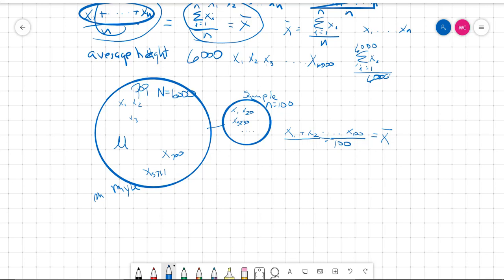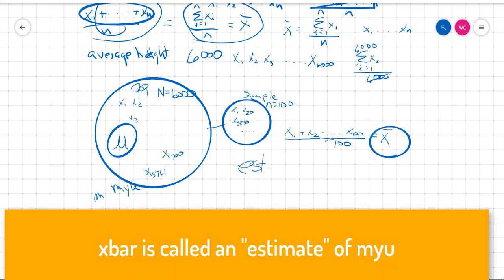So this is what we're trying to know, but we aren't going to actually calculate this. We're only going to calculate this. We're going to call that an estimate of mu.